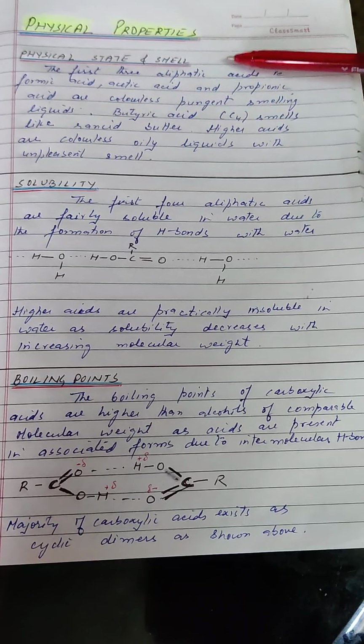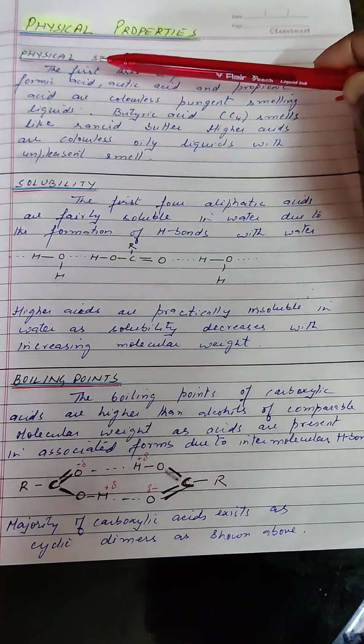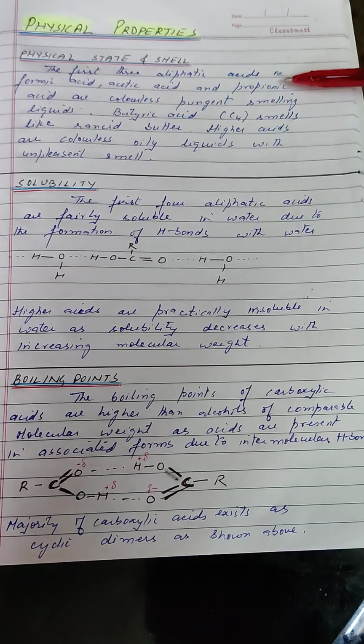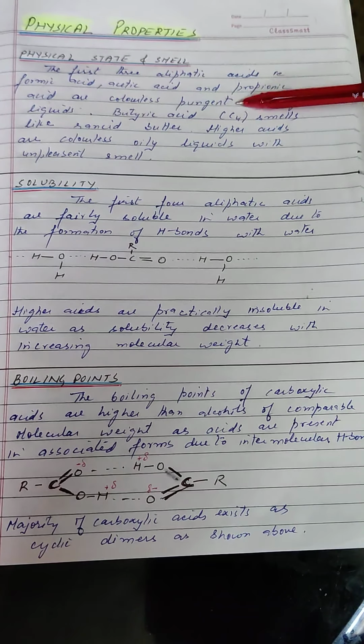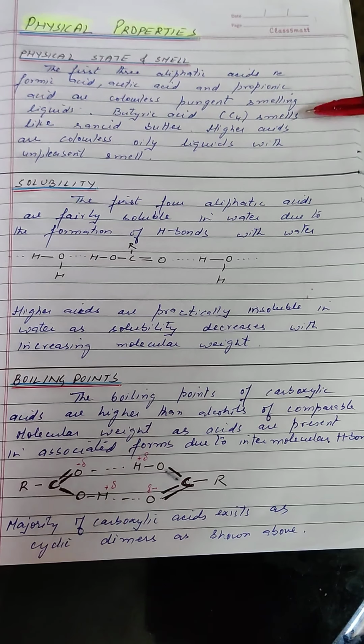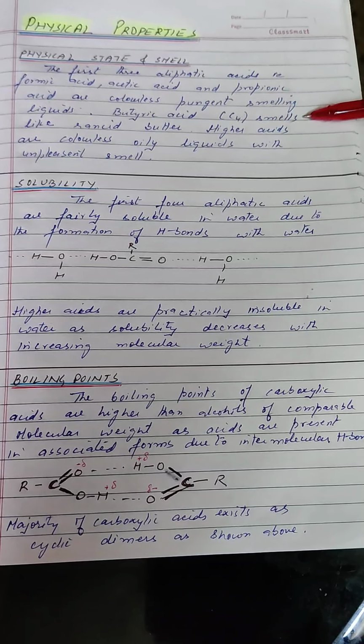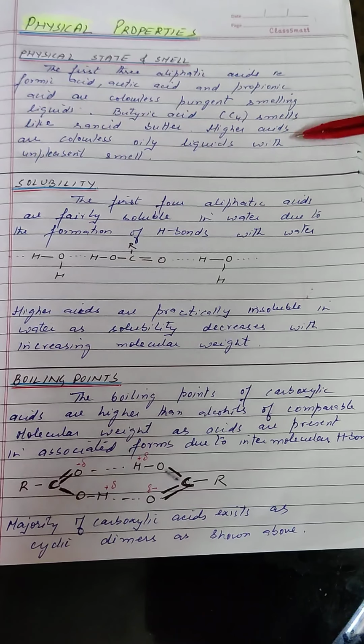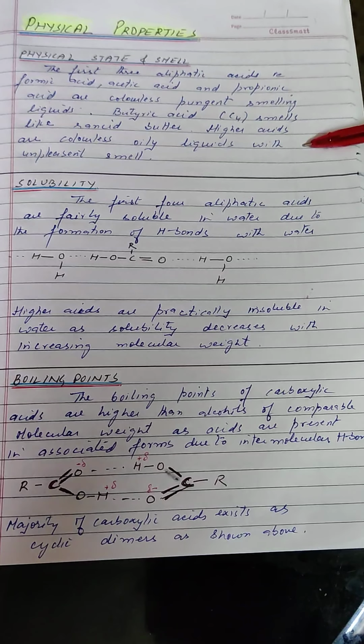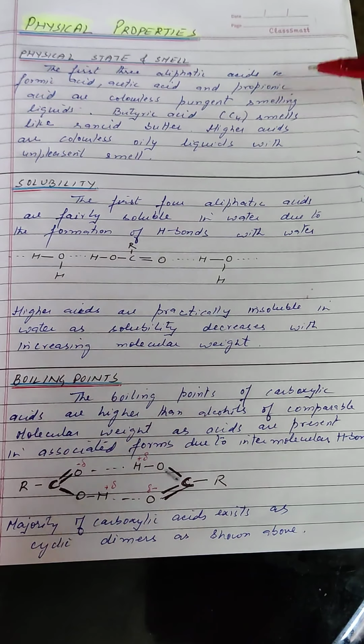The first three aliphatic acids, that is formic acid, acetic acid and propionic acid, are colorless, pungent smelling liquids. Butyric acid, which is a C4 carboxylic acid, smells like rancid butter. Higher acids are colorless, oily liquids with unpleasant smell.